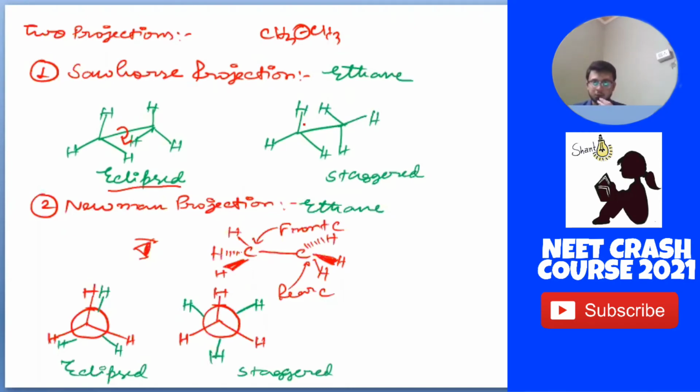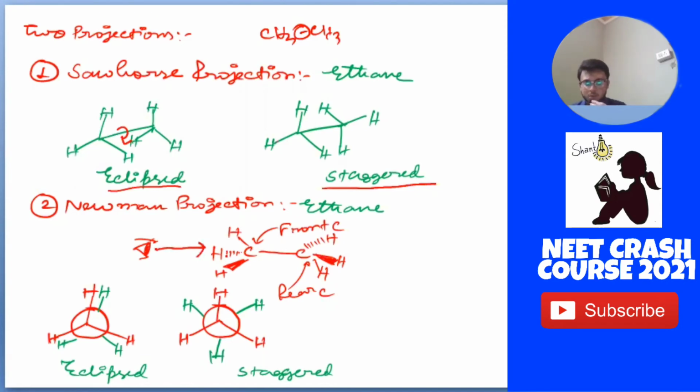As you can see, it is staggered because the first carbon and the second carbon groups are present in opposite directions. So it will be called our staggered form. Now for the Newman projection, what Newman did was try to see the molecule like this.